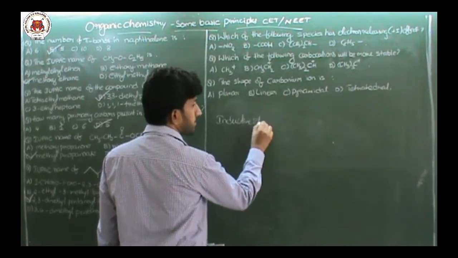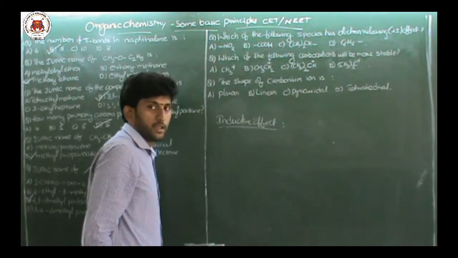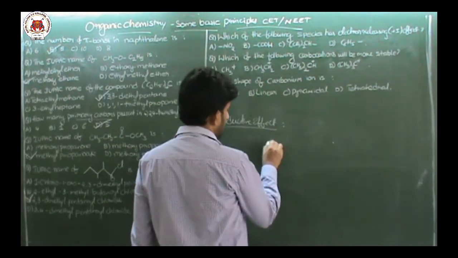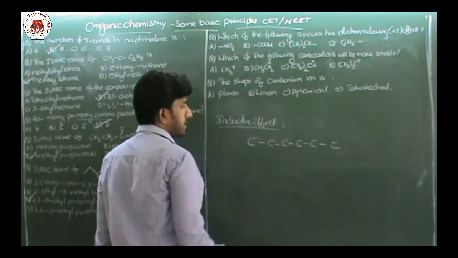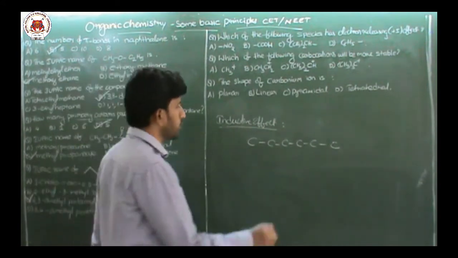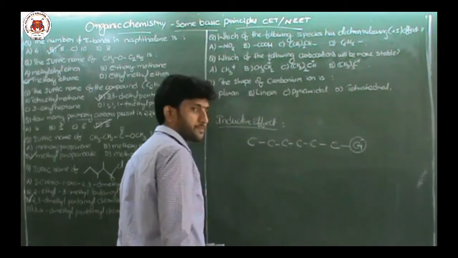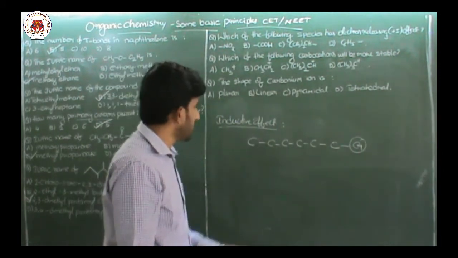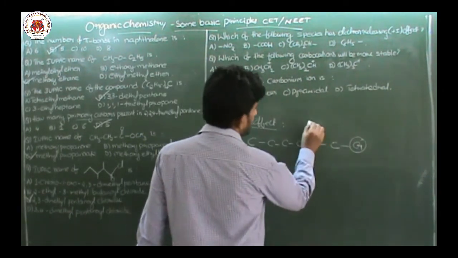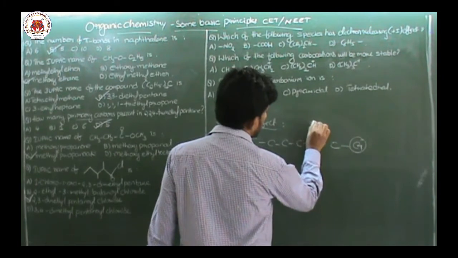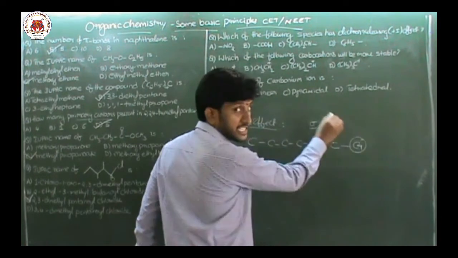Now what is inductive effect means, if any group is attached to carbon chain, due to the presence of that group, there will be shifting or polarization of sigma electrons.